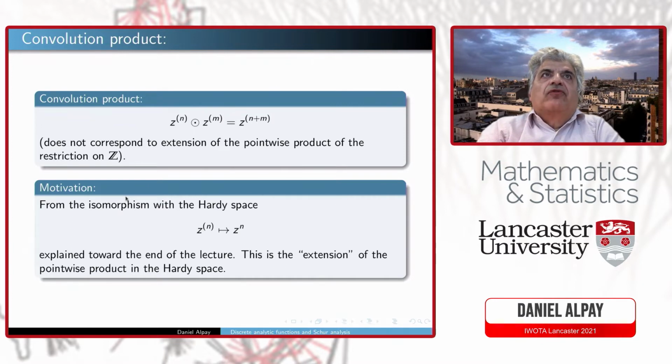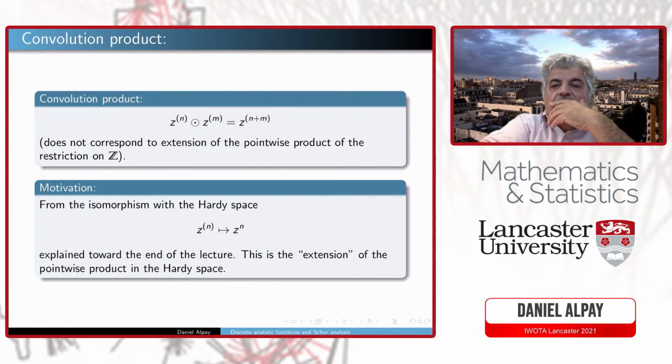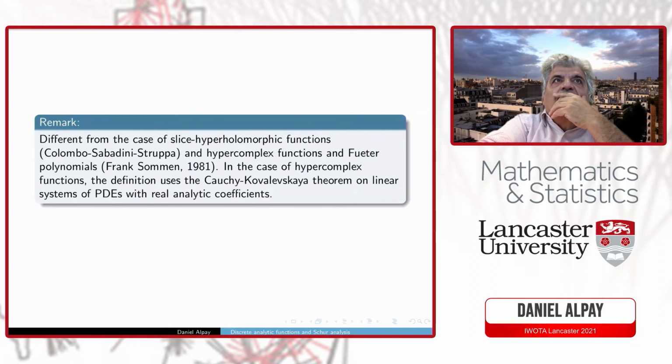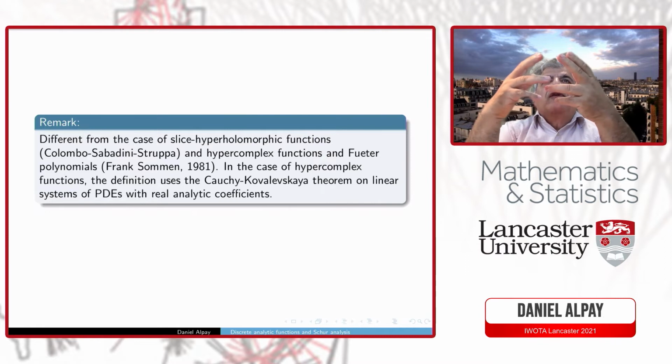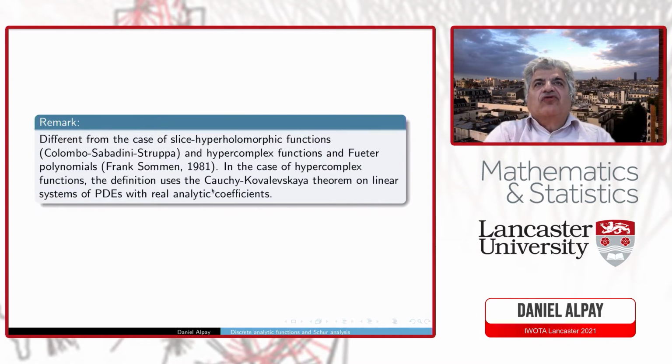Of course, this convolution product maybe is not a surprise. Such products originate a long time ago with Fliess and other people, but here this is a product we are using. I would like to stress that in the slice hyperholomorphic function setting, which was of interest for me recently, there are other products which use, for instance, the Cauchy-Kovalevskaya theorem. Here, it is not the same strategy, in the sense that we don't look at the product on the real axis and do some extensions, which would be the case for the Cauchy-Kovalevskaya theorem in hypercomplex analysis.